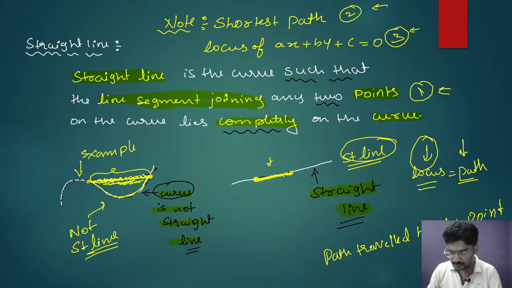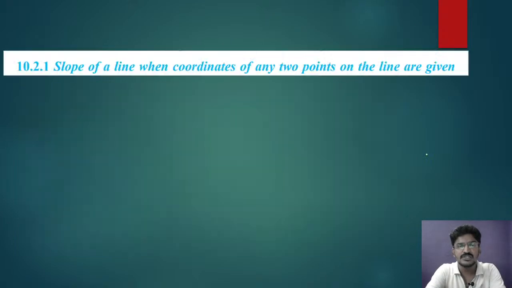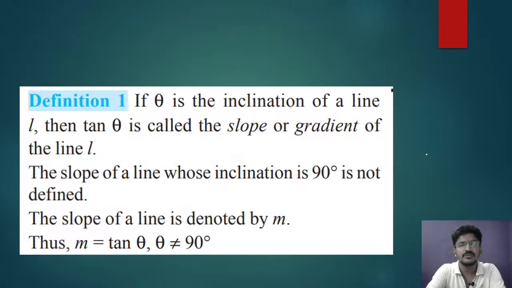So most of the students are asking, sir, what is locus? Locus means this is the path traveled by the point on the plane. Okay. Next, any doubts? I think all of you are clear with the concept. Everyone is clear with the concept. Please tell me.